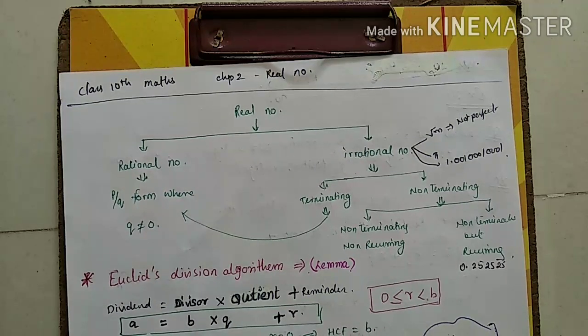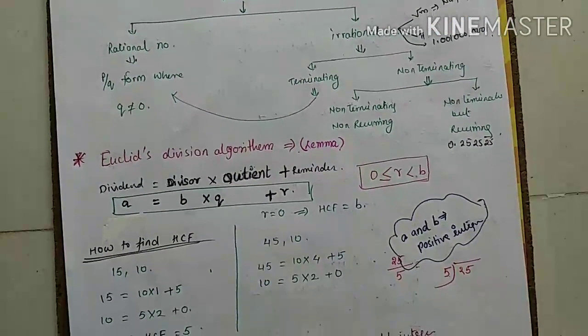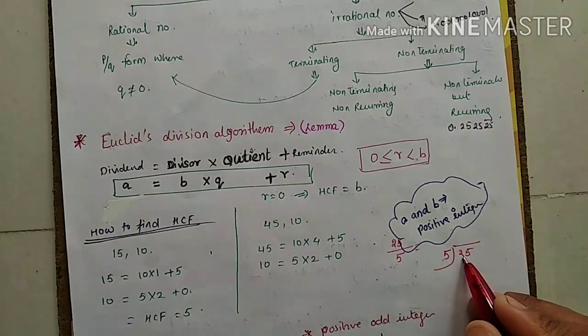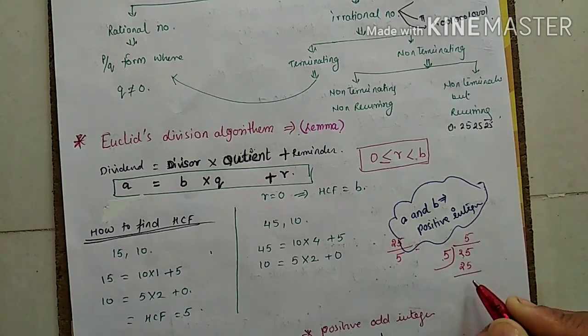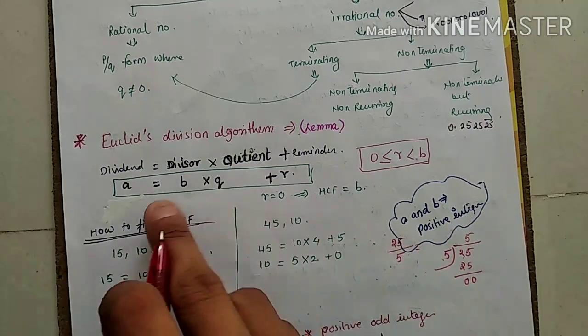Example, I have to divide 25 by 5. This is the number I have. So with this, 5 is your divisor and 25 is your dividend. Correct or not? Yes. Just understand. 5, I have to divide this. So what will I get? 5 fives are 25. So what is my remainder? 0. Just see this example to understand.